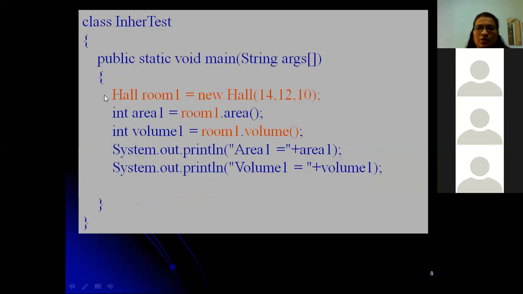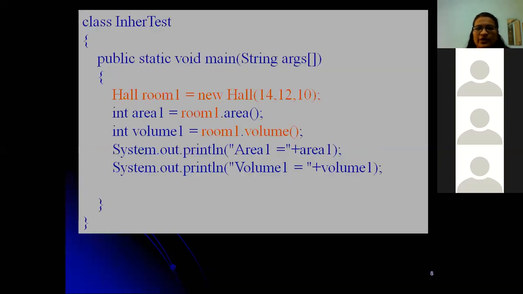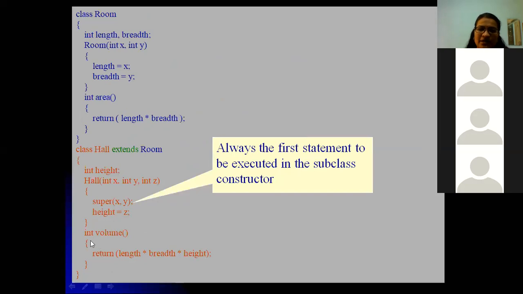So room 1 is an object, and area is a method in a superclass. So you can call it and have a value. Length into breadth will be calculated and stored in area 1. And next, volume 1. The subclass method here has volume, so it returns length into breadth into height.